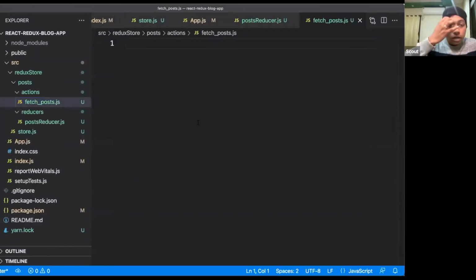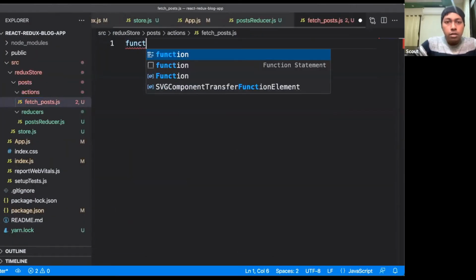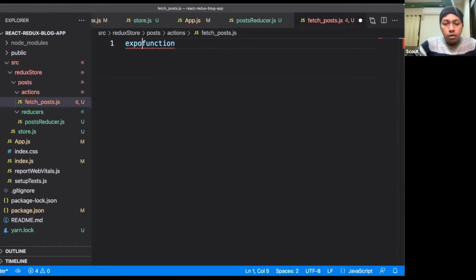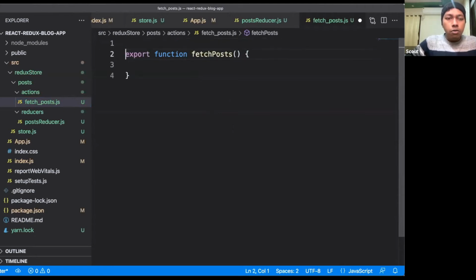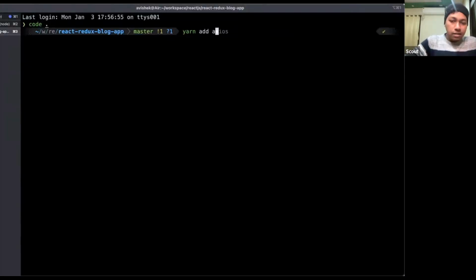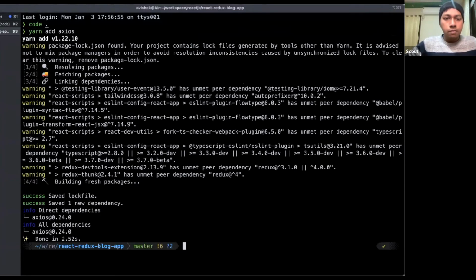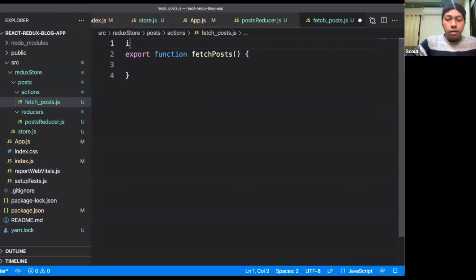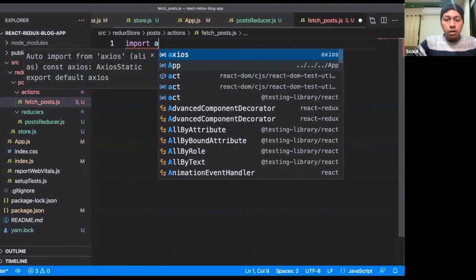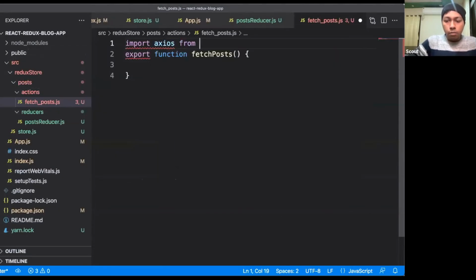Okay, so let's define a function called export function fetchPost. Now to fetch a post, we have to add the fetch library, right? Axios, right? So let's add Axios to our project. Done. So here we will import Axios from Axios.